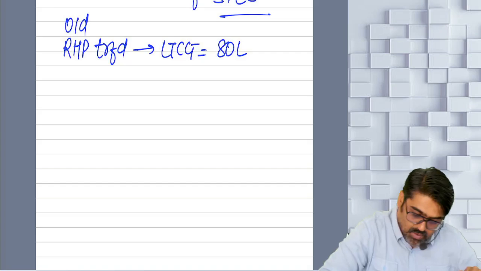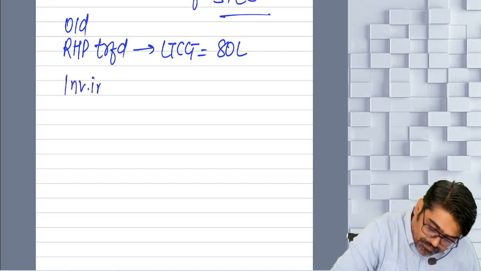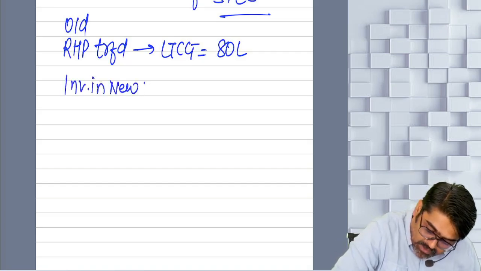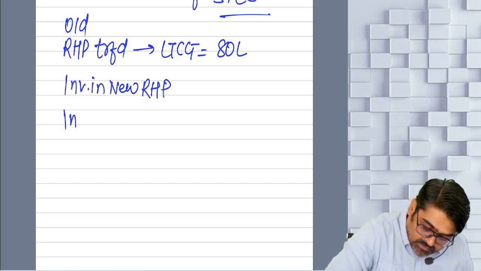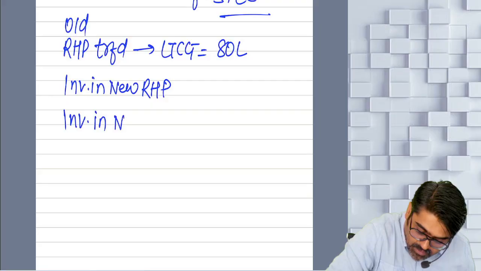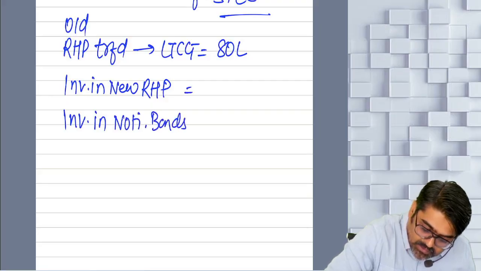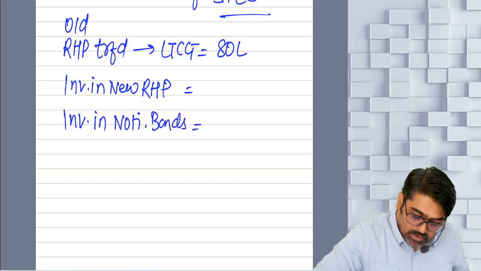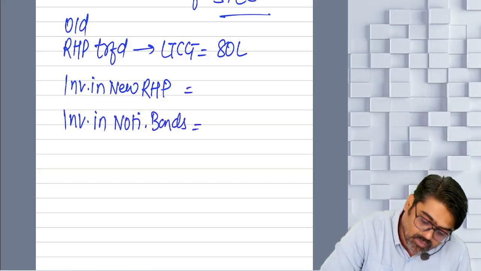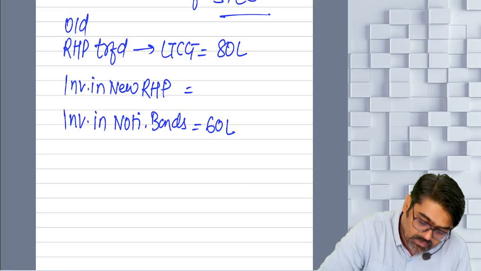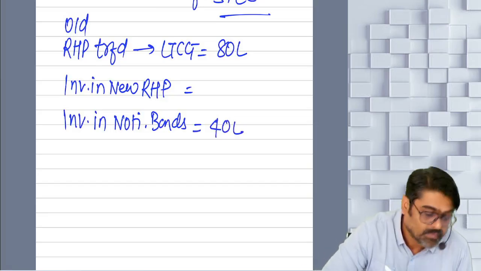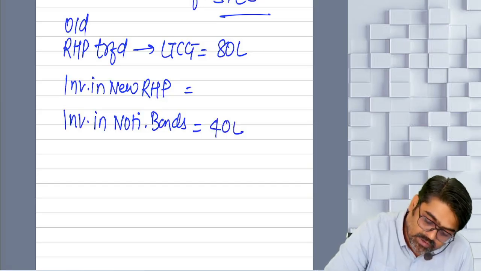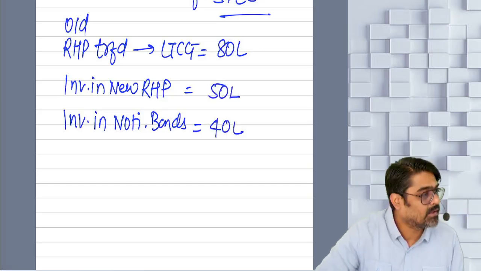Now this year, you have invested in a new residential house property also. This investment is made within the time, and you have invested in notified bonds also. This investment is also made within time. Now see, investment in the notified bonds was 60 lakhs. Sorry, it was 40 lakhs. And investment in the new residential property was 50 lakhs.